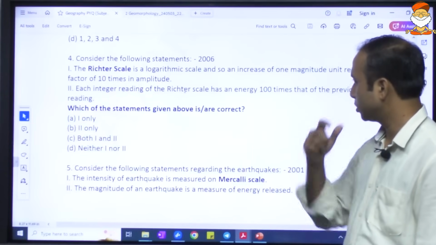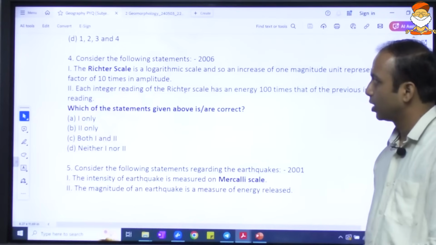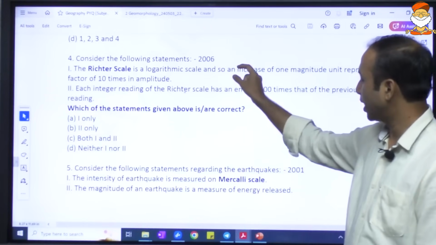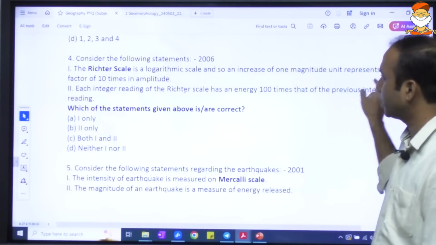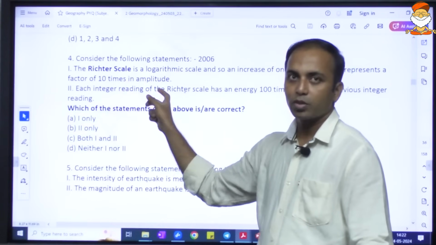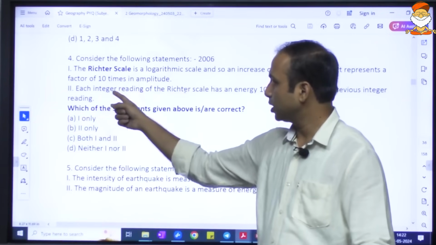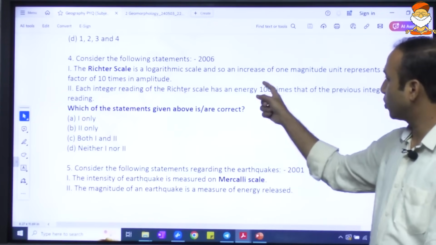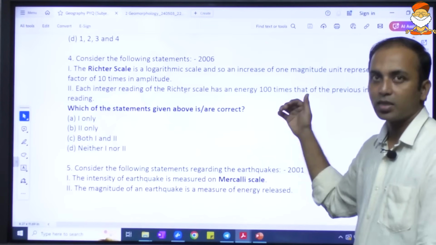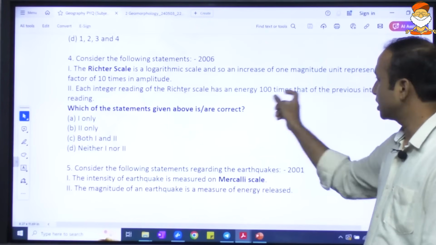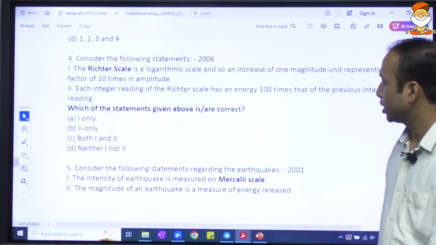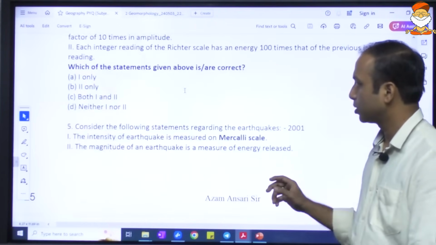Here question number 4 is very nice. Question number 4 and 5. It says the Richter scale is a logarithmic scale, and so an increase of 1 magnitude unit represents a factor of 10 times in amplitude. True? 10 times in terms of the amplitude. But second statement, each integer reading of the Richter scale has energy of 100 times that of the previous reading. It says previous reading. So it is 31.6 times. Energy wise, 31.6 times. I hope you remember that. It is not 100 times. This is wrong. Next question.